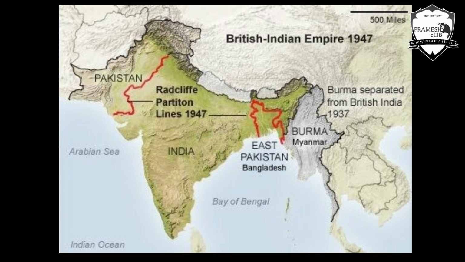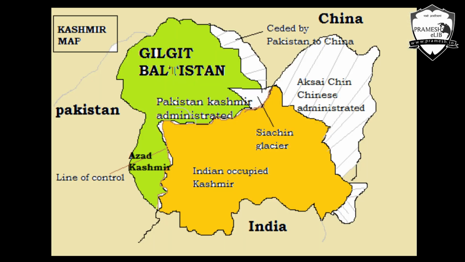So India and Pakistan have a long boundary of roughly 3300 kilometers, which is divided into three sections. One is the international boundary, which goes from Gujarat to Jammu. Then there is a working boundary of a very small length, around 192 kilometers, present between Azad Kashmir and Jammu. And then there is a third boundary called the LOC, or Line of Control, which is around 772 kilometers, present between Kashmir and the Gilgit-Baltistan region.